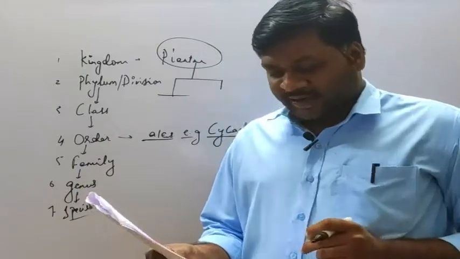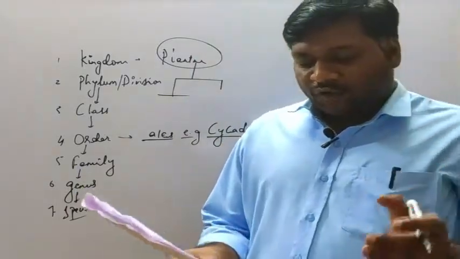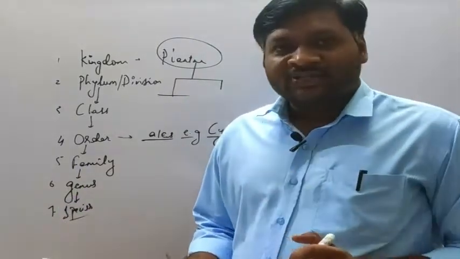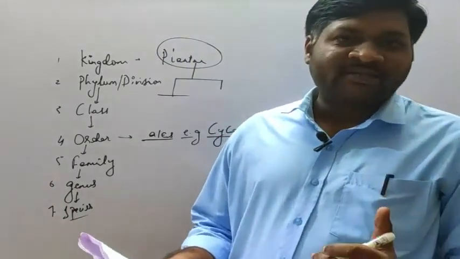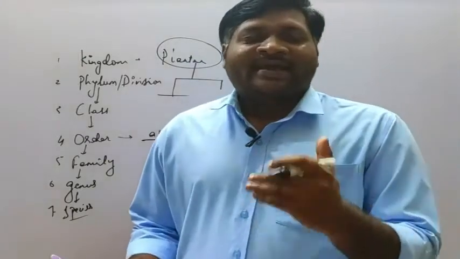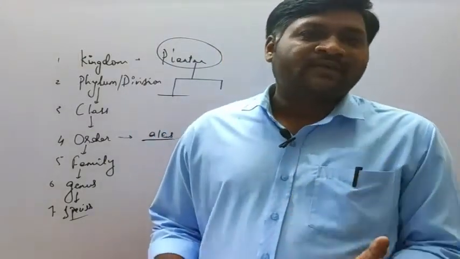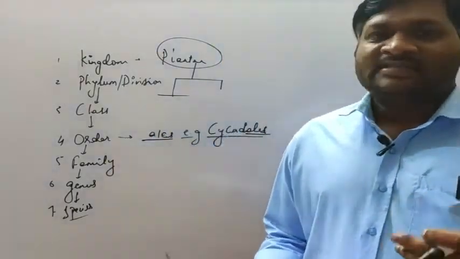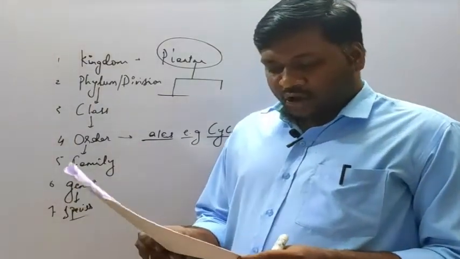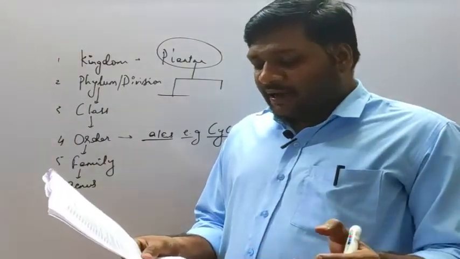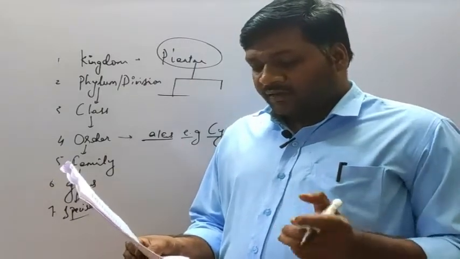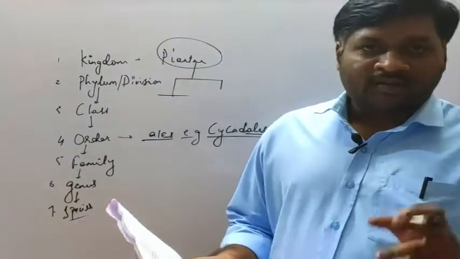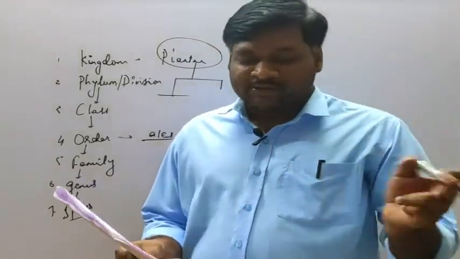Then next, question number 83. Which of the following statements regarding nomenclature is correct? So what about nomenclature? Again, statements are there. As I told you, nomenclature has to follow certain rules which are given by ICBN and ICZN. Here the options are given. Generic name always begins with a capital letter, whereas specific name with a small letter. Of course, it is correct, as I told you in the previous question also.